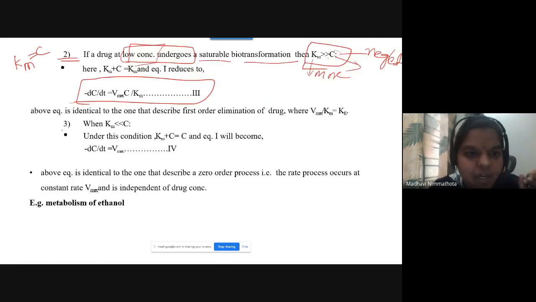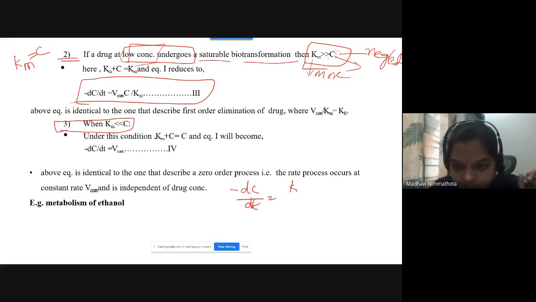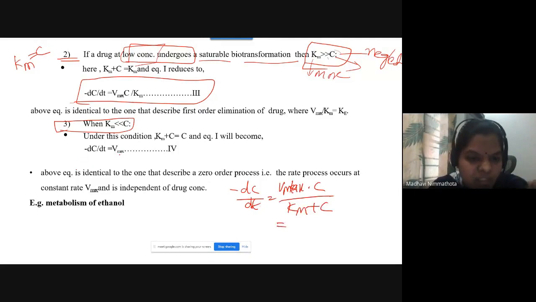Then the third case: Km is less than C. See, if Km is less than C, what is the equation? dC by dt equals Vmax into C by Km plus C. So dC by dt equals Vmax.